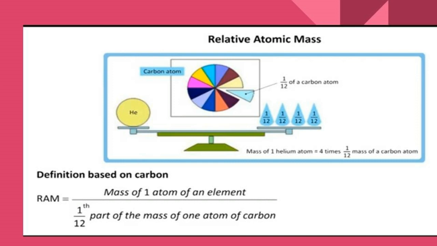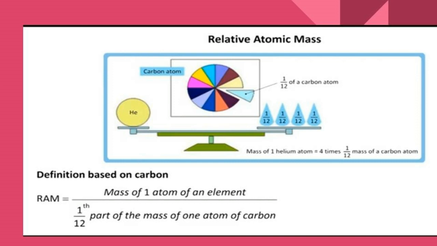Now we are going to see relative atomic mass, that is RAM. As an atom is very small, its absolute mass cannot be determined directly. They measured the mass of an equal number of atoms of two or more elements at a time to determine their relative mass. They established one element as a standard, gave it an arbitrary value of atomic mass, and using that value they measured the relative mass of the other atoms. The mass obtained in this way is called relative atomic mass.